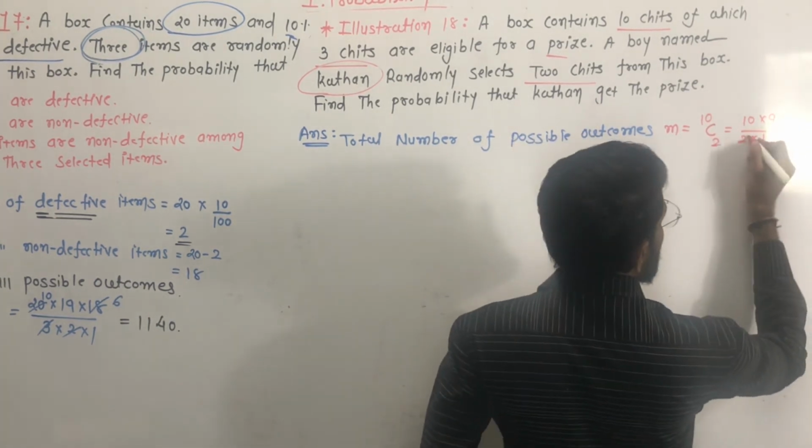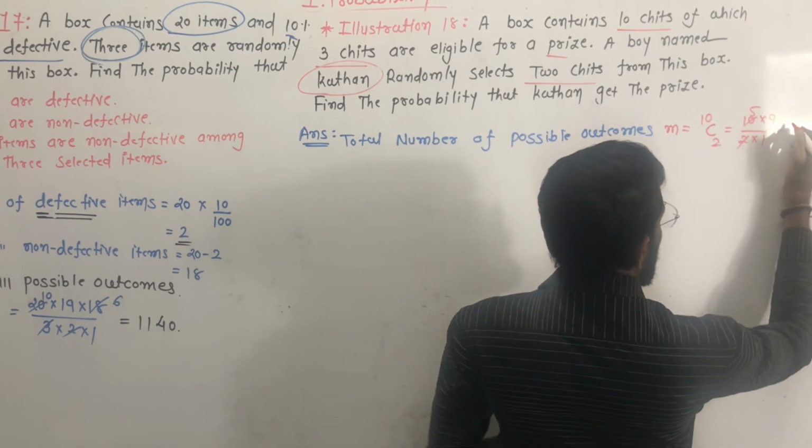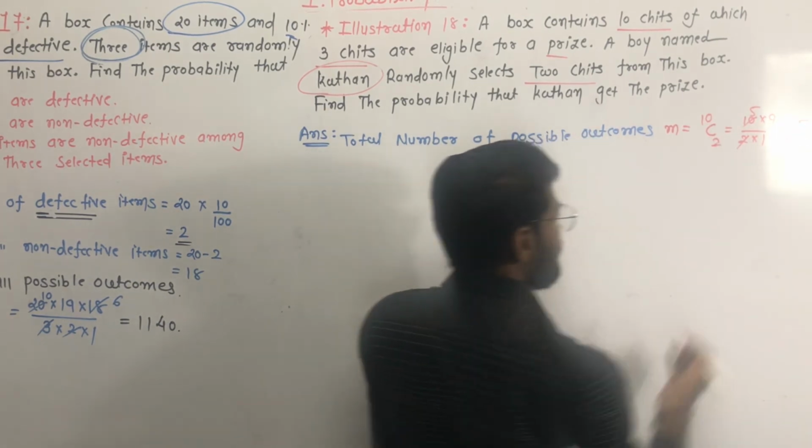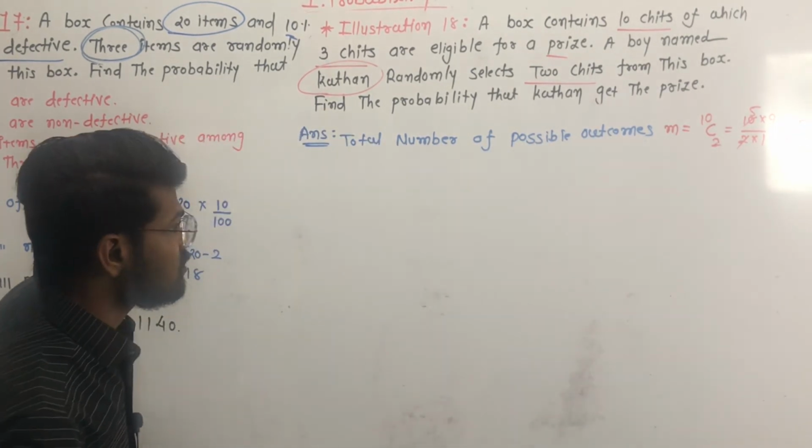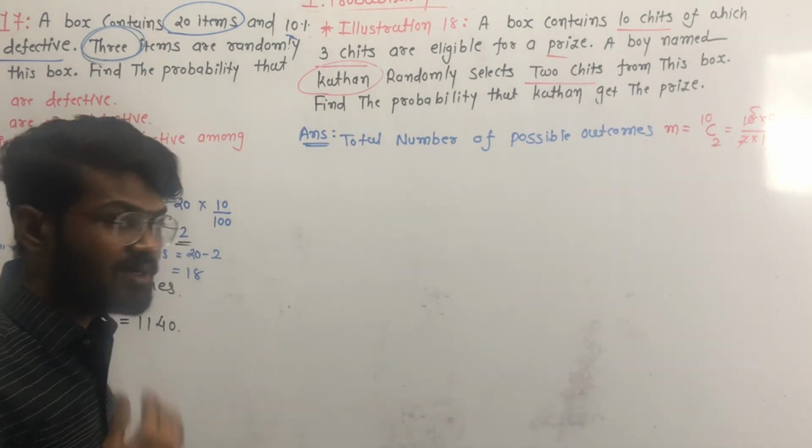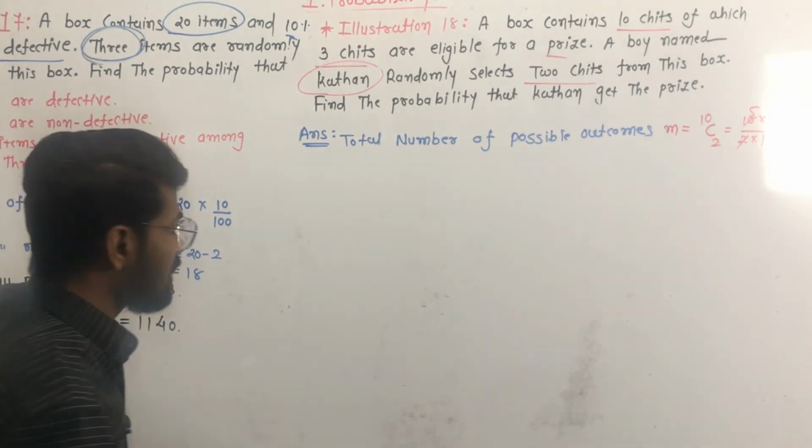That is 5, and 9 multiplied by 5 is equal to 45. So this is our number of total possible outcomes. Now we have to find the total number of favorable outcomes.